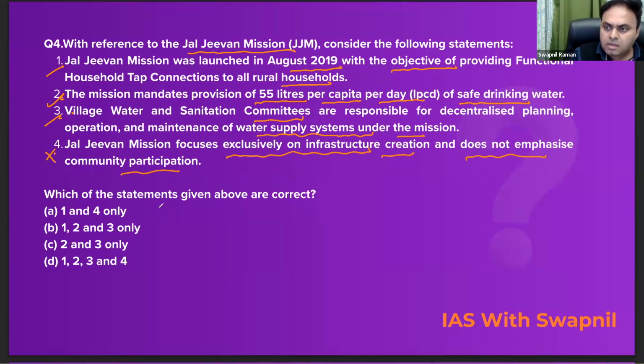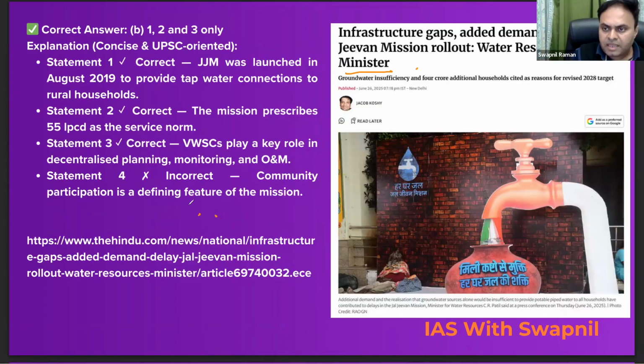So do remember. The question is which of these statements given above is or are correct. So the correct answer would be 1, 2 and 3. Means B for Bombay will be the correct answer here. Now let's move on to the explanation part. आप यहाँ देख सकते हैं that it is a community participation mission, right? So community participation is a defining feature of this mission.